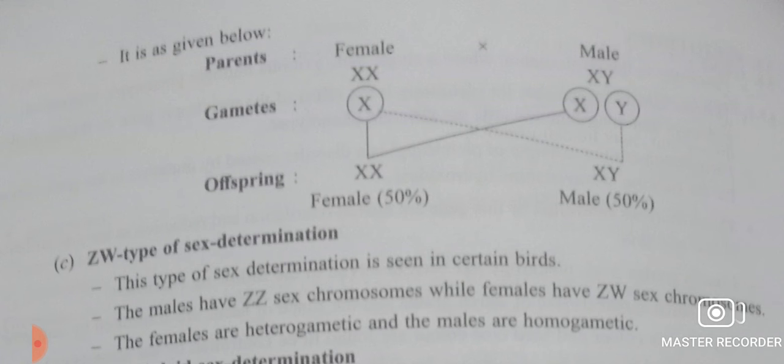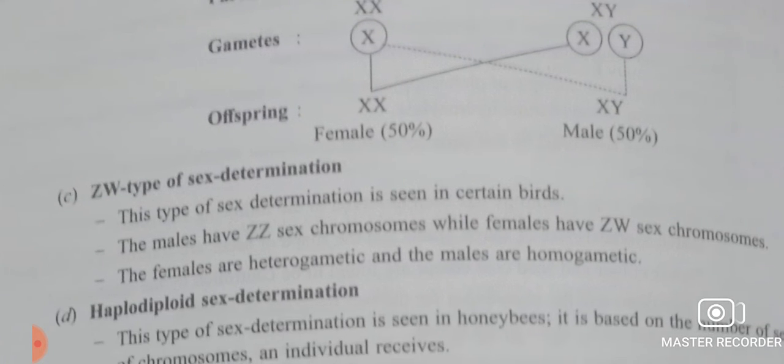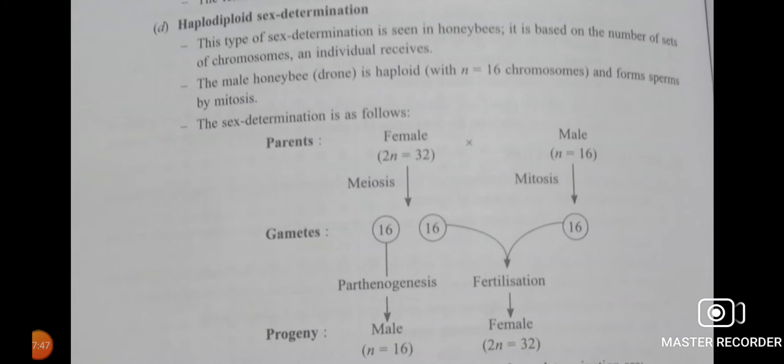Next type is ZW type of sex determination. This is seen in certain birds. The males will have ZZ sex chromosomes, and females have ZW. So here females are heterogametic, and males are homogametic. To refer to this, the term ZW type of sex determination is given.